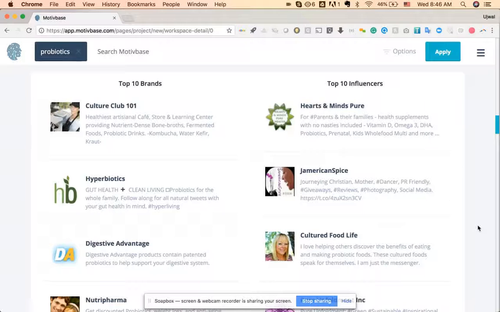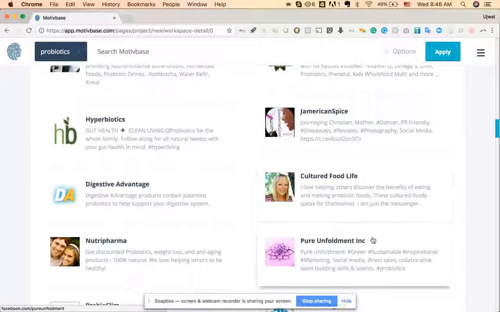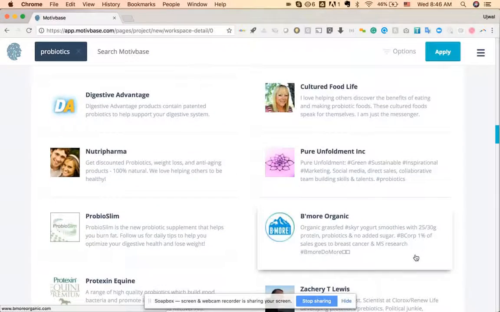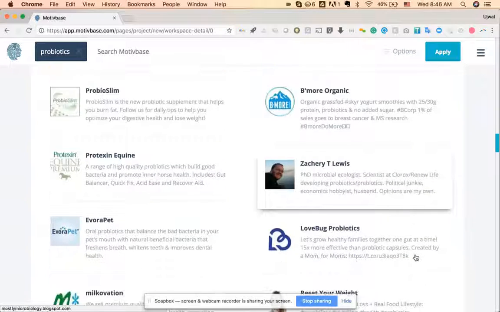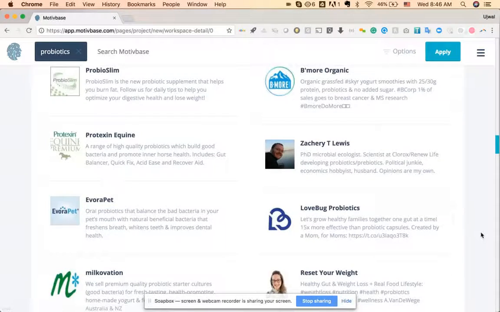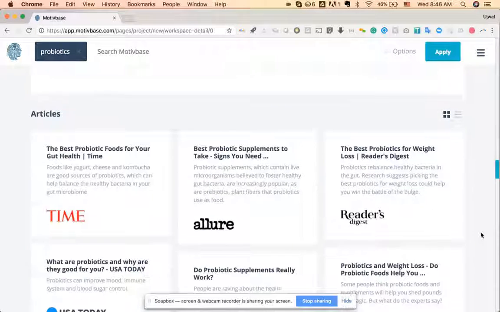What this is doing is it's allowing you to look at those brands and influencers that actually speak the same language and speak through the same values and the same motivations that drive the consumer around probiotics today. It's a great way to discover brands and influencers that we might not have heard of or traditionally have dismissed because they're too small for us to care about. But now what we're realizing is, no, there's something about the way they talk that is actually of immense value to the brand and to communications and so on.